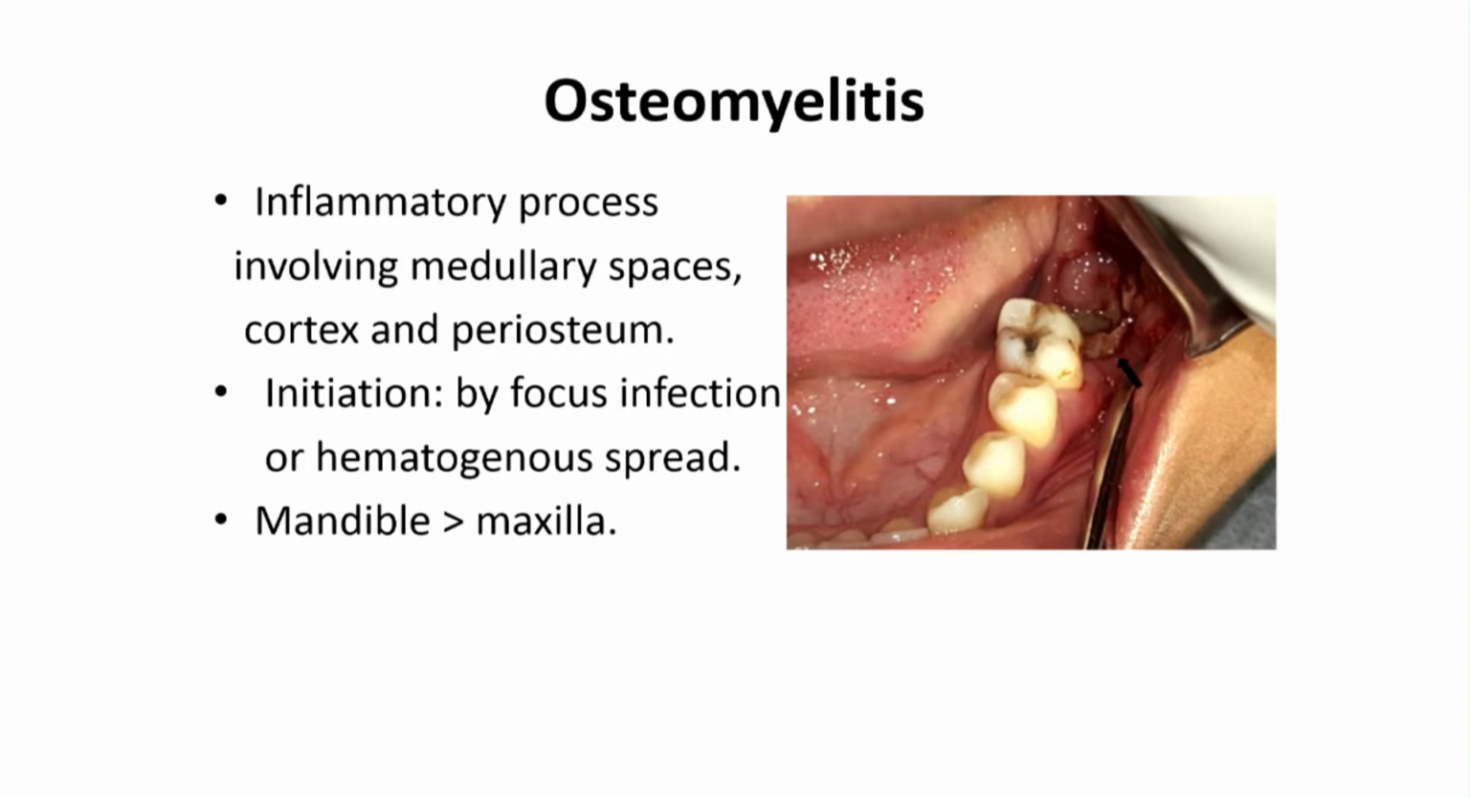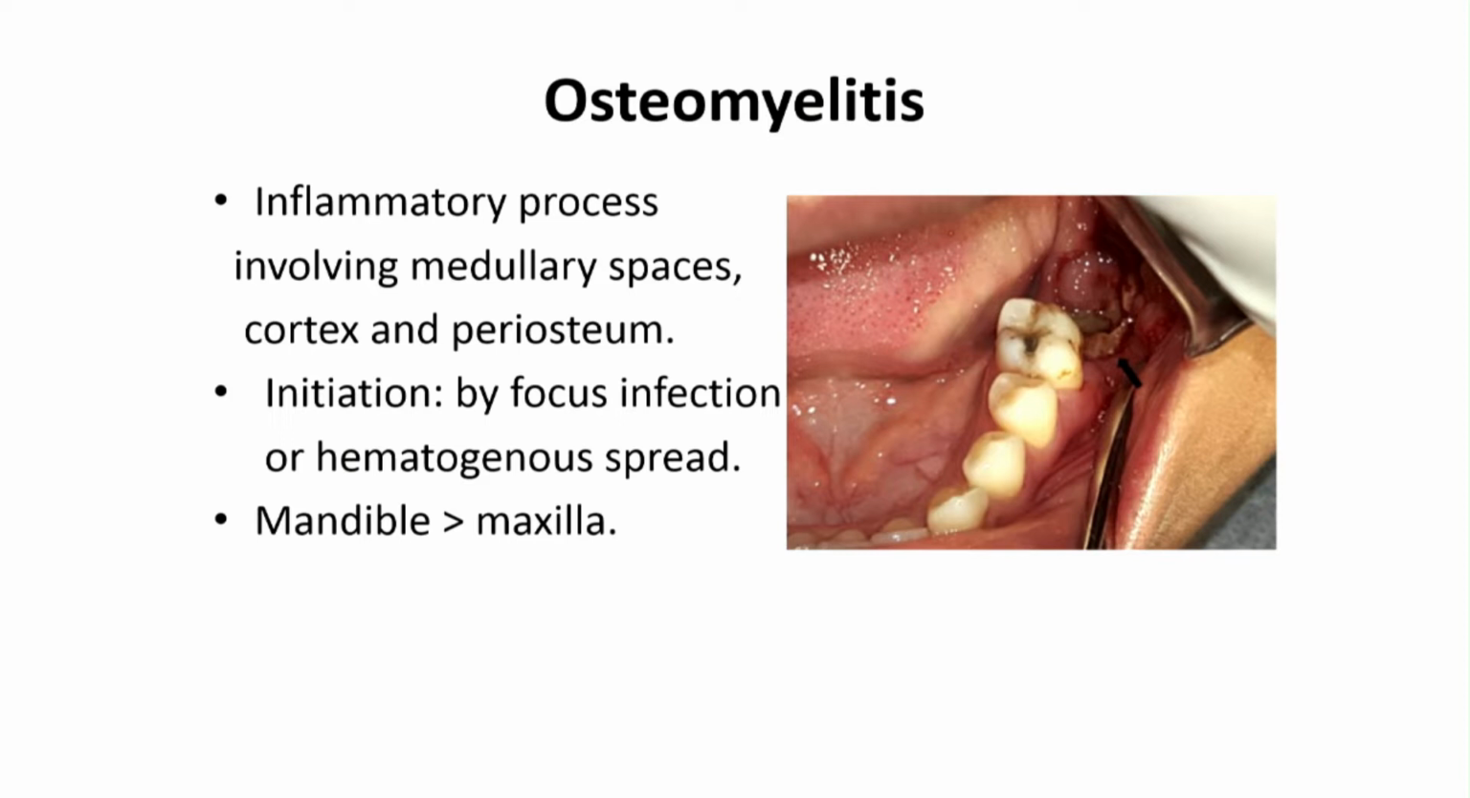Virtually, osteomyelitis is infection, but this infection spreads to the medullary spaces or marrow spaces, and then subsequently, due to a decrease in the vascular supply, this may lead to ischemia, and subsequently it will lead to bone necrosis. So it is virtually infection, and this infection involves all the components of bone. That means the medullary spaces, cortex, and also the periostea.